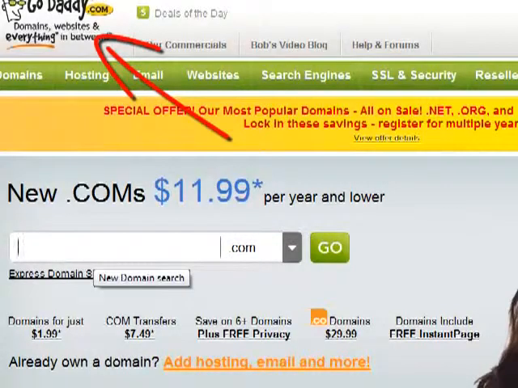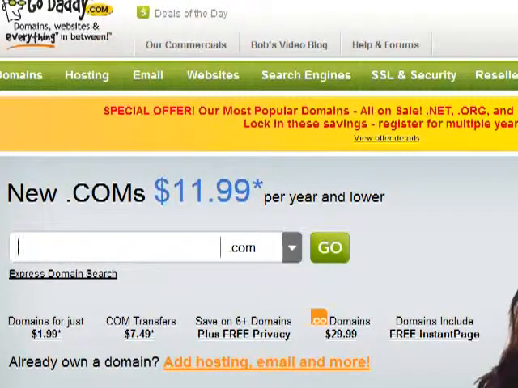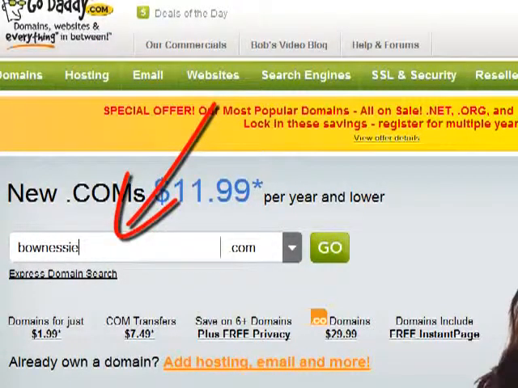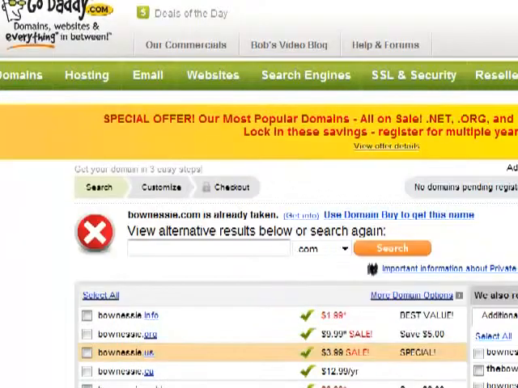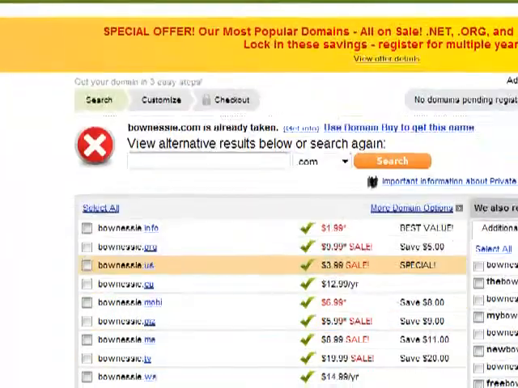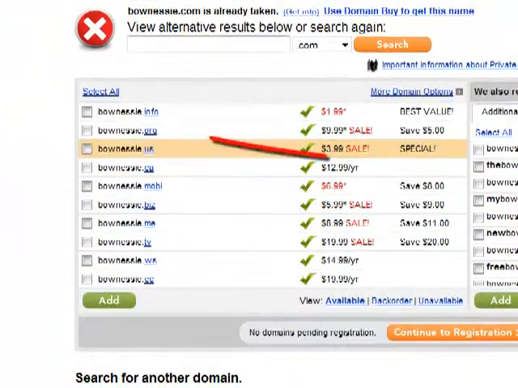So what I want to do is come over here to GoDaddy, and I'm not going to buy a domain necessarily. I'm going to look it up, all right? I'm going to put in Bo Nessie just to see if the .com is available or what may or may not be available. Okay, so we came over here and we looked at Bo Nessie. Now, look at this. BoNessie.org is available. BoNessie.info. Now, today is February 28th at 7:20 p.m. Eastern Standard Time, all right?